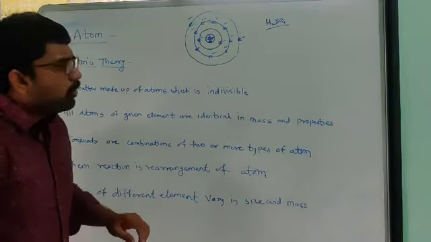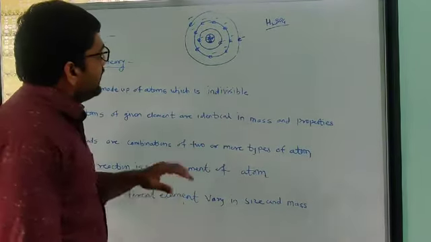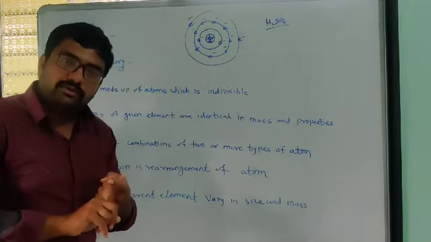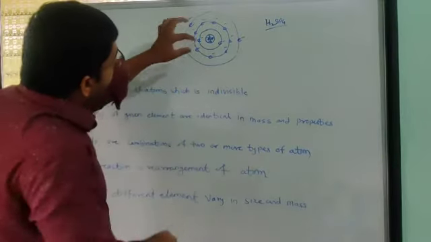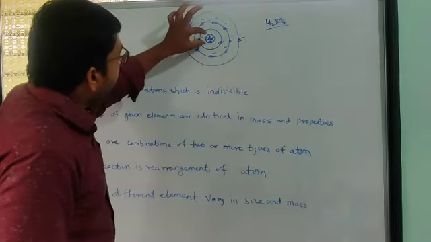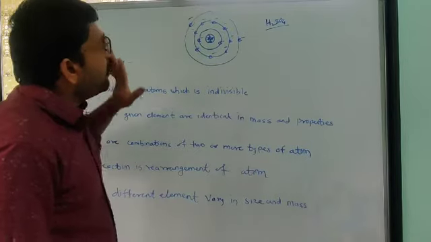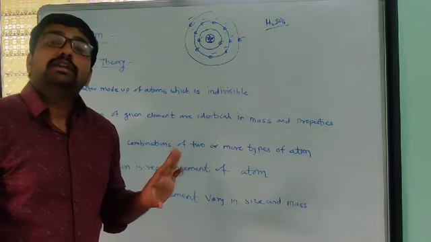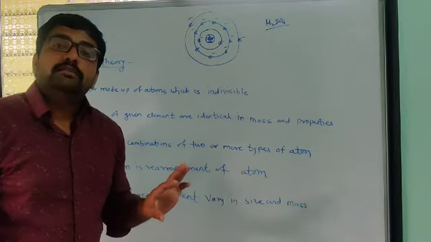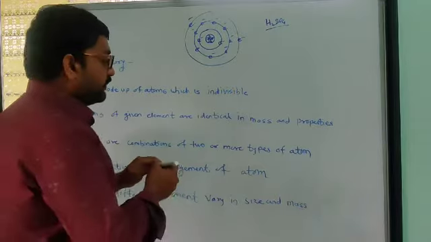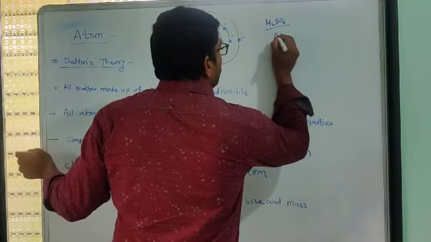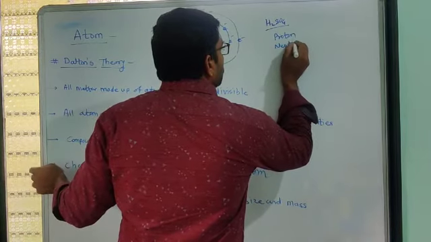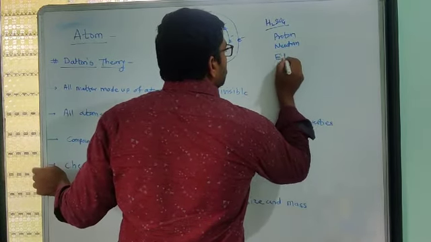So today's model tells us that the atom is made up of a nuclear part and an extranuclear part. In the nuclear part, the nucleus is there. There are three types of elementary particles: first of all the proton, then neutrons, and electrons.